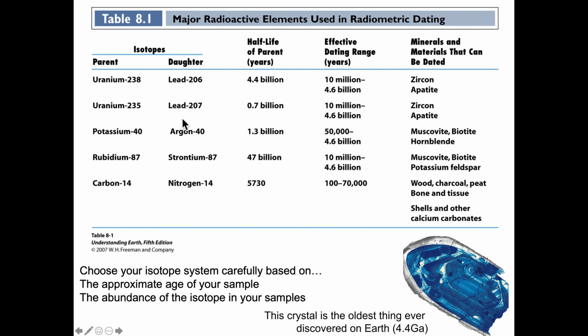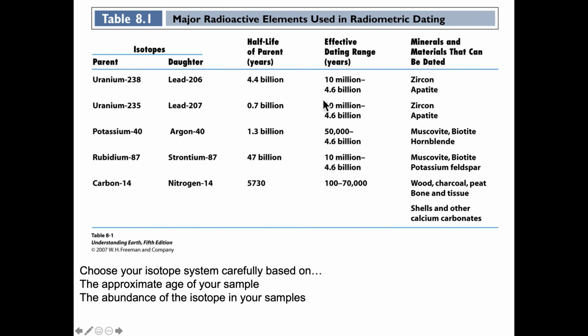Uranium-235 decays into lead-207 with a half-life of 0.7 billion years. Its useful dating range is 10 million to 4.6 billion. Again, zircon and apatite are the primary minerals. Potassium-40 to argon-40, half-life of 1.3 billion years. This is effective in dating minerals that range in age from 50,000 to 4.6 billion years. The favored minerals for this work include muscovite, biotite, and hornblende.